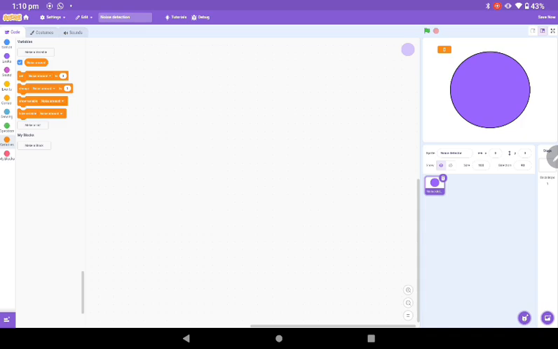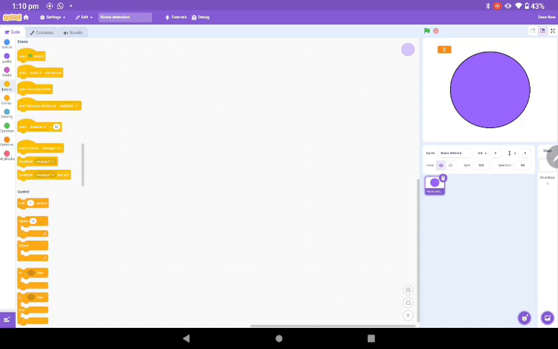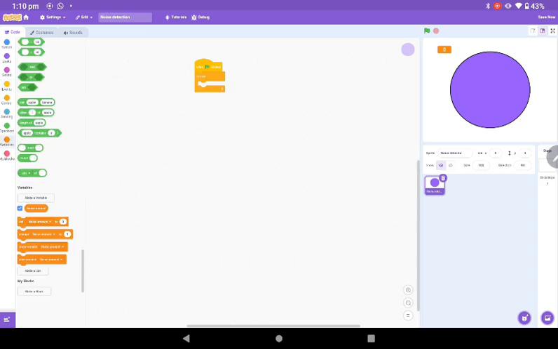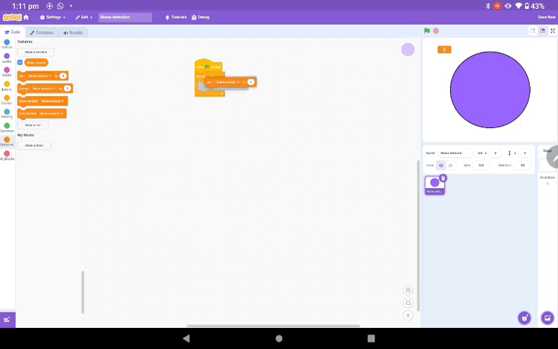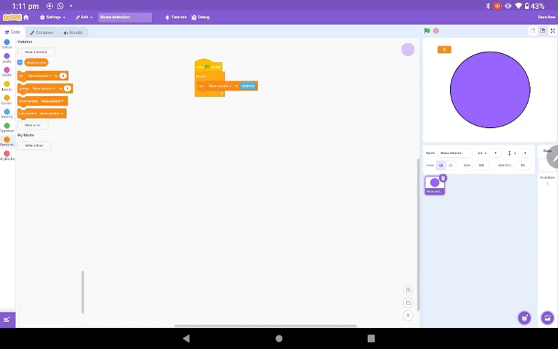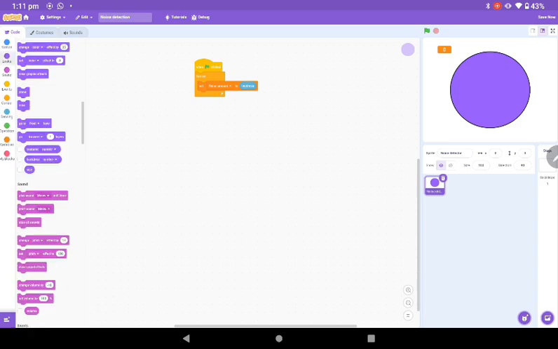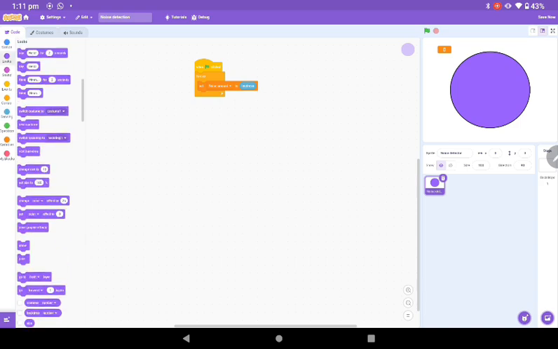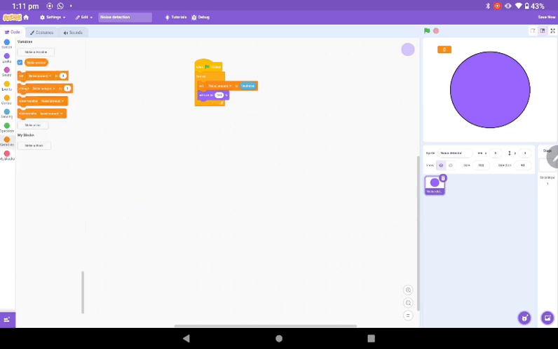First, let's just select one green flag clicked. Forever, set noise amount to loudness, and now let's go to looks and set size to noise amount.